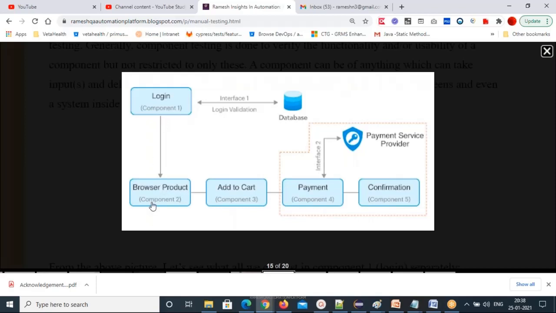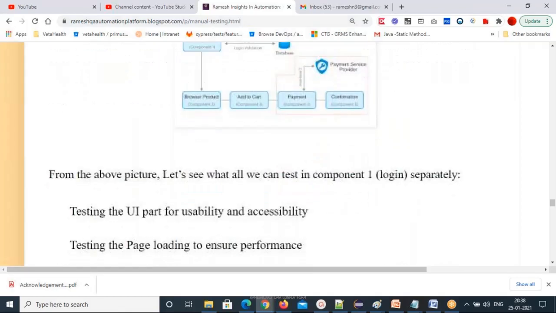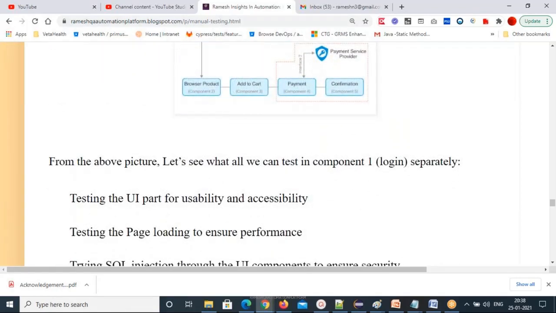This is the search area. You search the product, you browse the product, and you can verify whether the required product is showing in the search results page or not. That's all the search area, right? That's component testing.